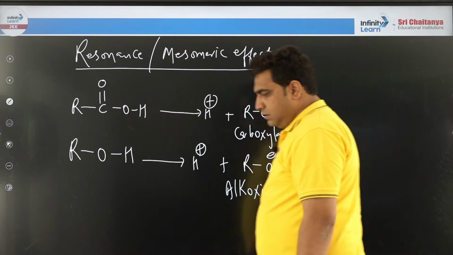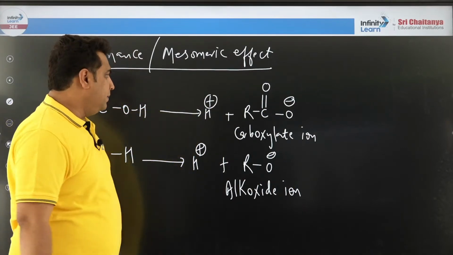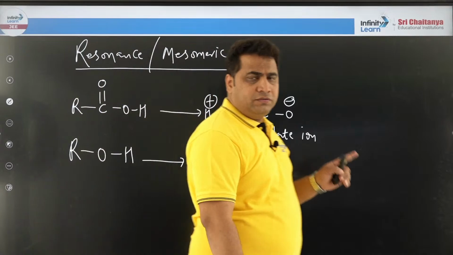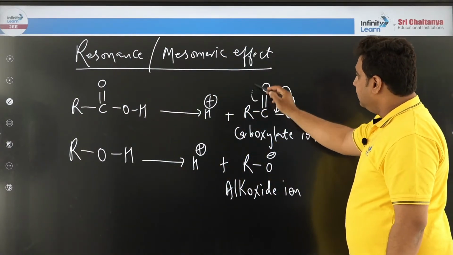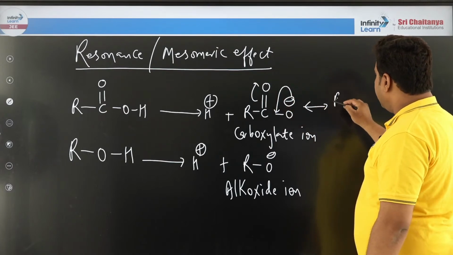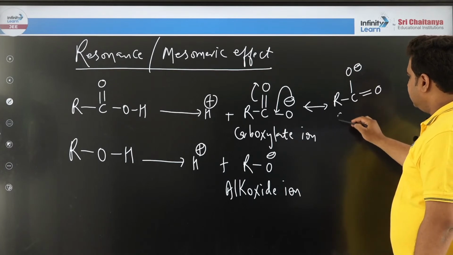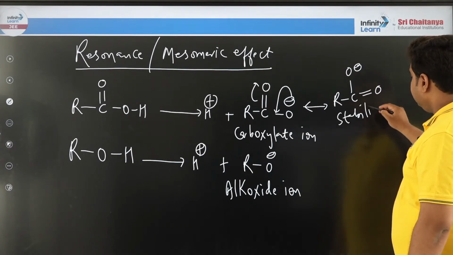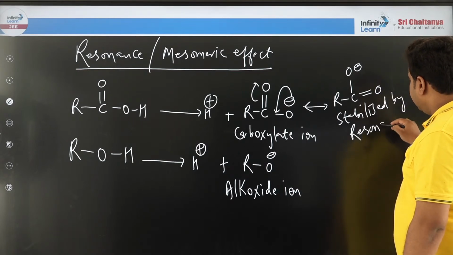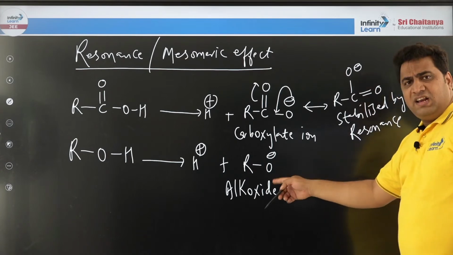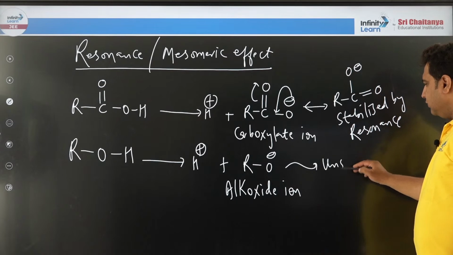Okay, dear students. Now all of you can see, I am explaining by taking a fundamental example. If you compare the anions, or if you apply my old concept, this can participate in what? Resonance. So this is stabilized by resonance. And do you find any resonance here in alkoxide? No. This is an unstable ion.